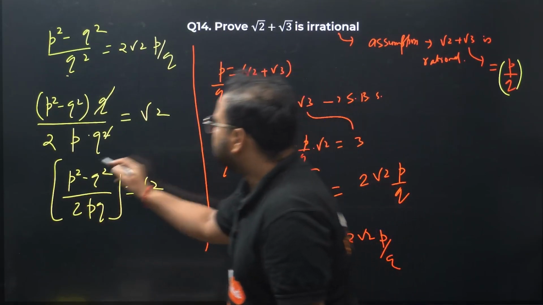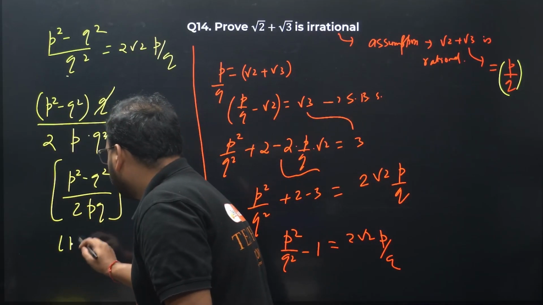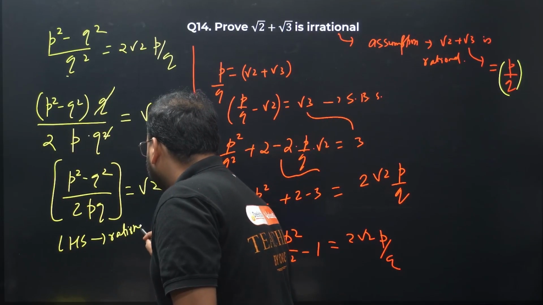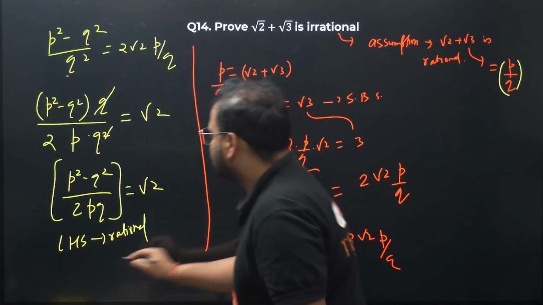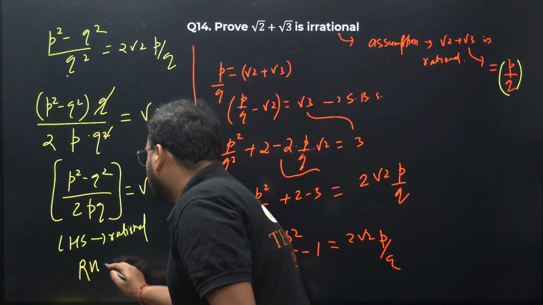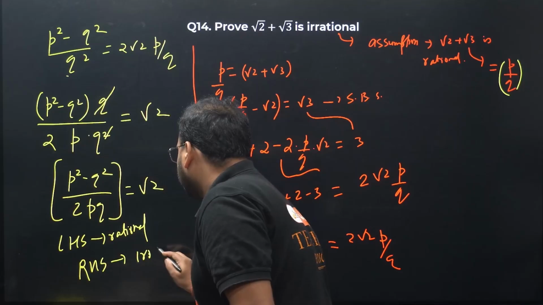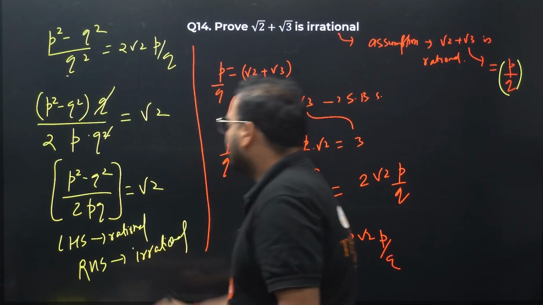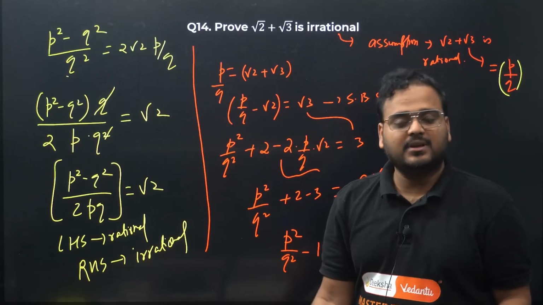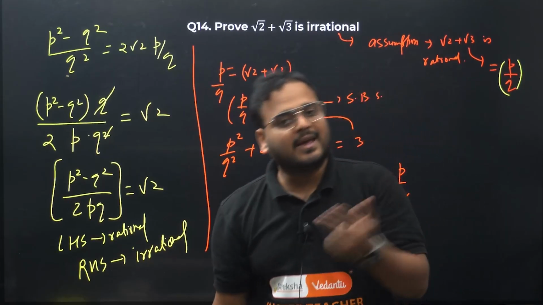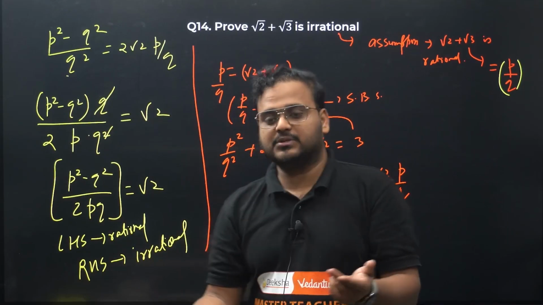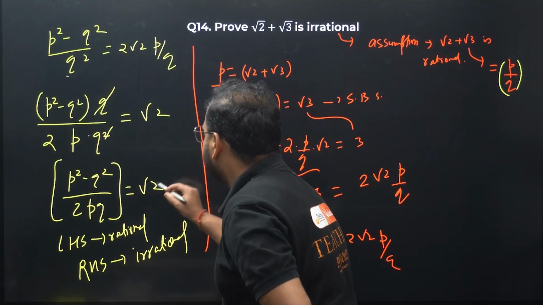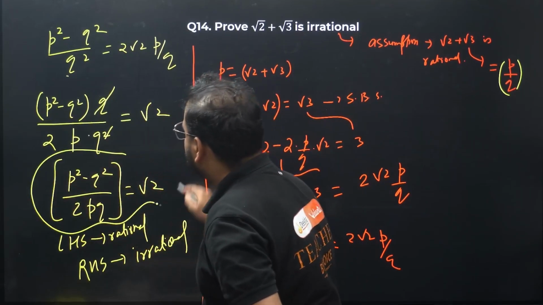It means this LHS side is actually rational. What about RHS? RHS is what? Root 2, which is irrational. Now tell me, can LHS be rational and RHS be irrational? The two sides of the equal to sign cannot be of two different forms of numbers. It means this cannot be true. This is a contradiction. So this whole thing you see over here is a contradiction.